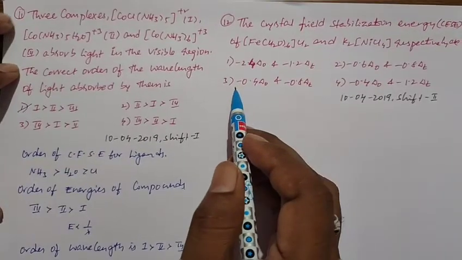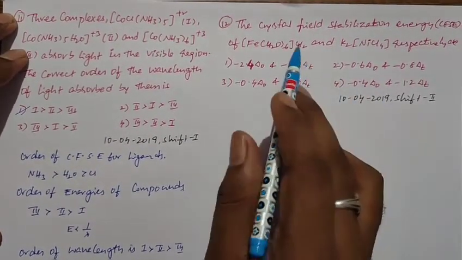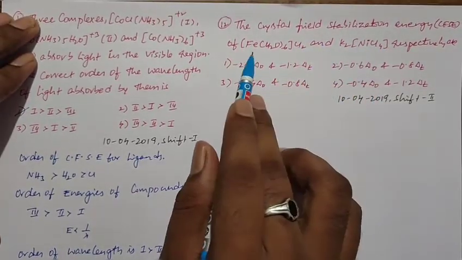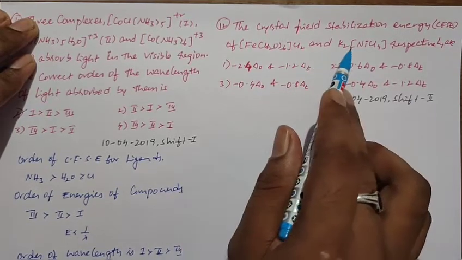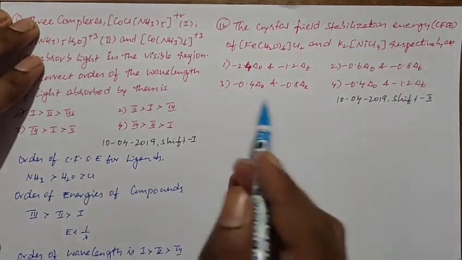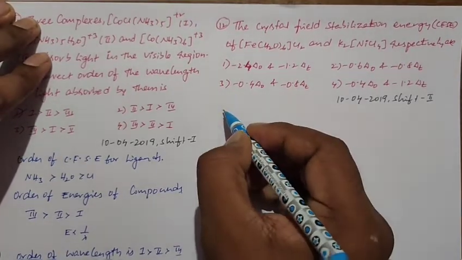Students, this is the next question. This question is given in the 10th April 2019 shift 2 paper. The crystal field stabilization energy, CFSE, of [Fe(H2O)6]Cl2 and K2[NiCl4] respectively. So you are asked about the crystal field stabilization energy of two compounds. We will take them one by one. First compound,